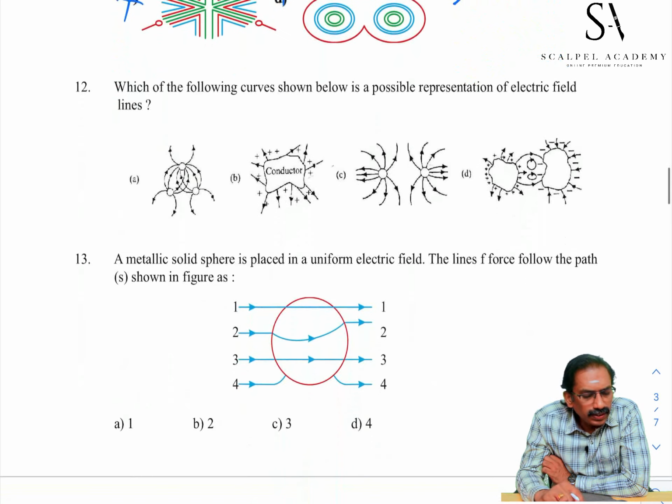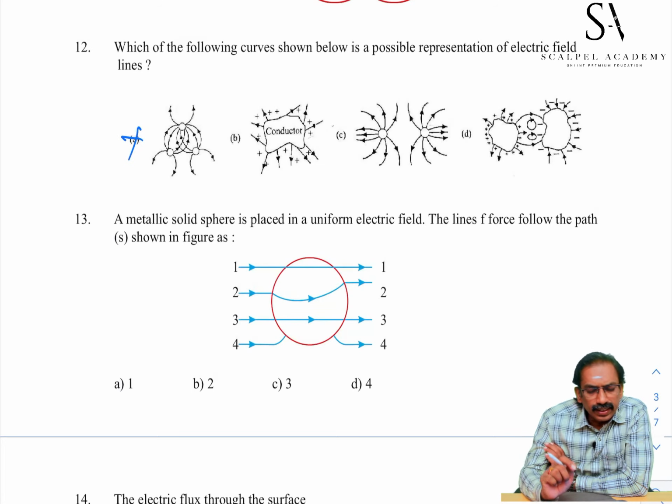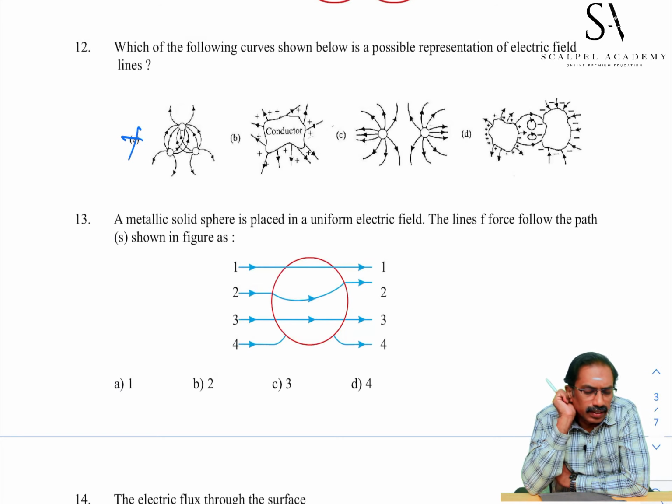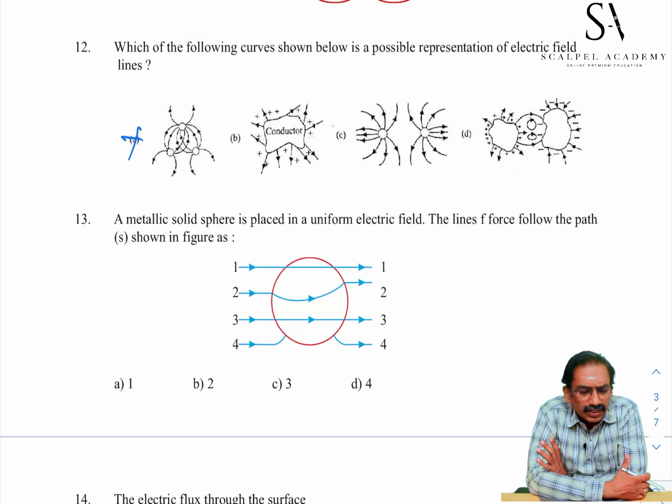We go to the 12th one. Which of the following curves shown below is a possible representation of electric field lines? A is not, because lines of force are intersecting, therefore A is not the choice. B, in a conductor, charge is distributed. We can't identify in what way it is distributed, but the field lines' origination or termination must be along the normal to the surfaces.